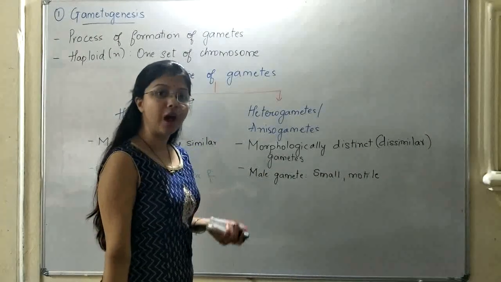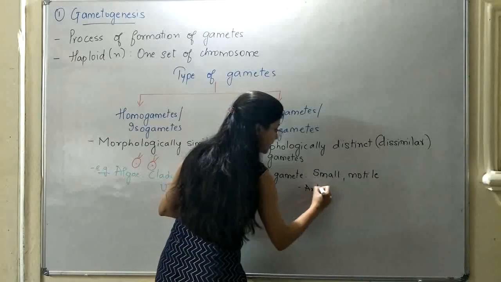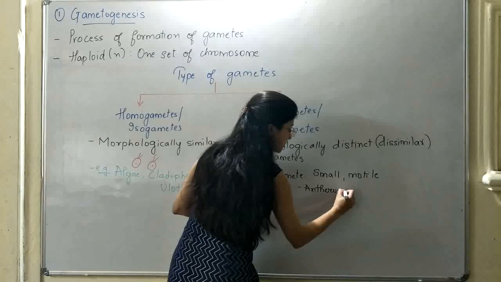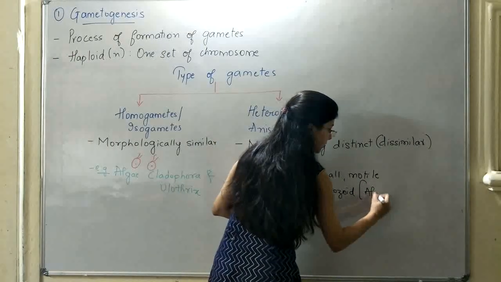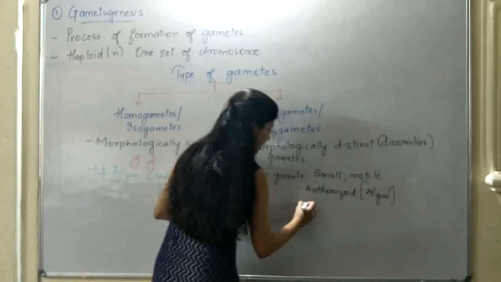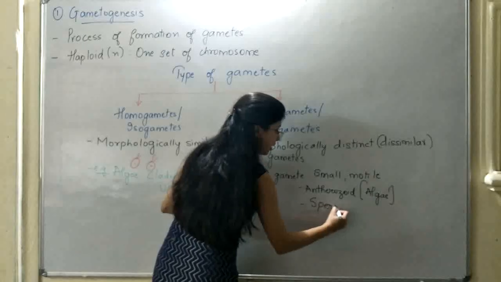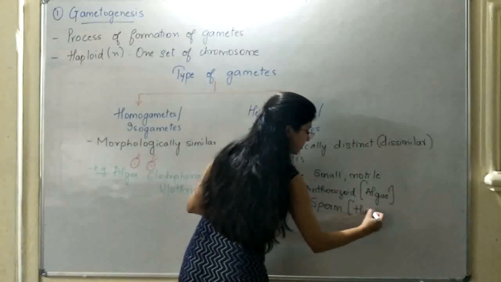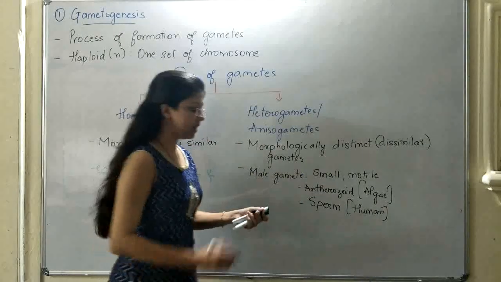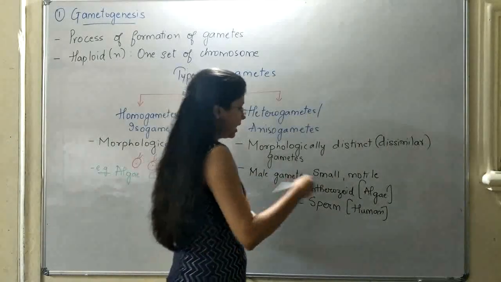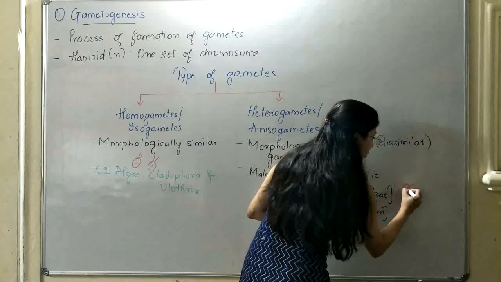The male gamete of plants or algae is called an antherozoid, whereas the male gamete of humans is called a sperm. Either way, it is smaller in size and motile. The antherozoid of an algae appears somewhat like this.